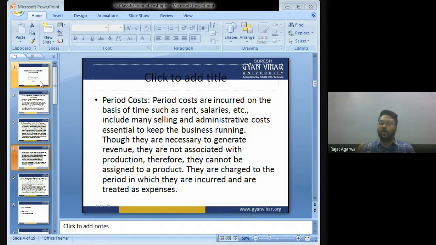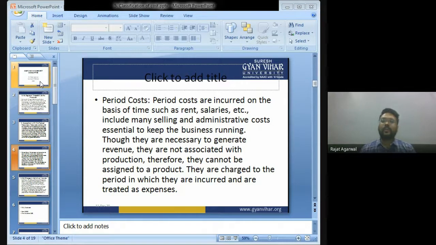What is period cost? Period costs are those costs which are incurred on the basis of time, such as rent, salary, etc. They include many selling and administrative costs essential to keep the business running, though they are necessary to generate revenue. They are not associated with production. Therefore, they cannot be assigned to a product. They are charged to the period in which they are incurred and are treated as expenses.